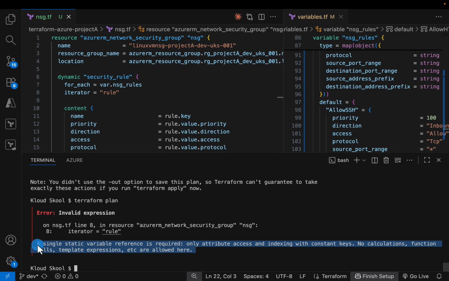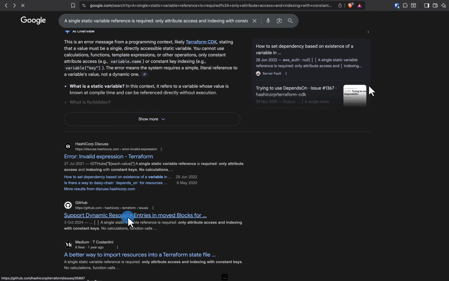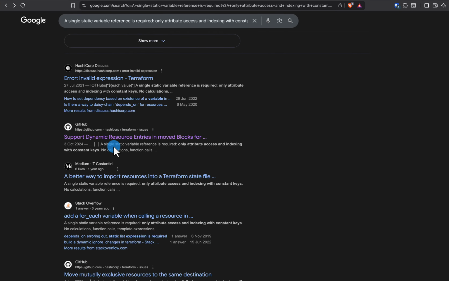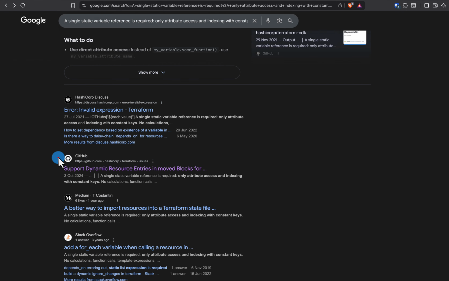So the best thing to do in this scenario is just to copy the error message that you've got here, come over to Google and then paste the error, and let's see what this comes up with. So I'm not really getting anything helpful from this search. So I'm just going to add dynamic blocks here.